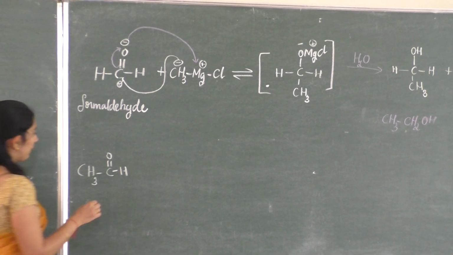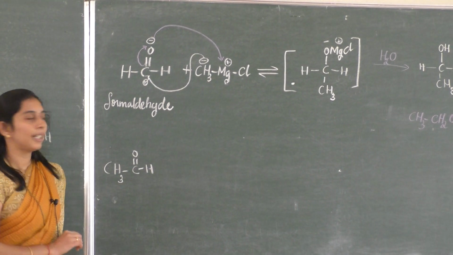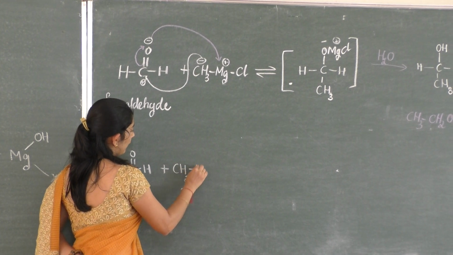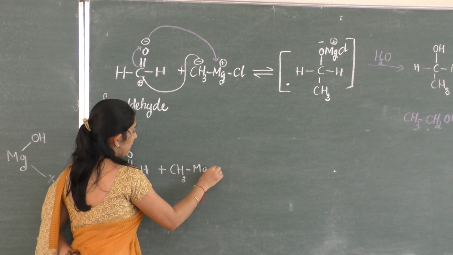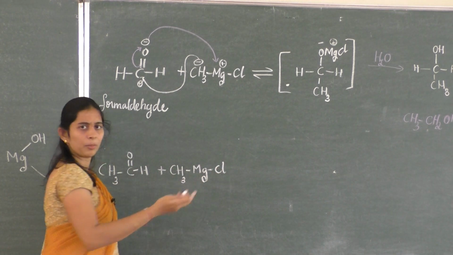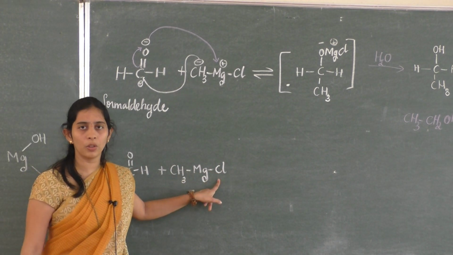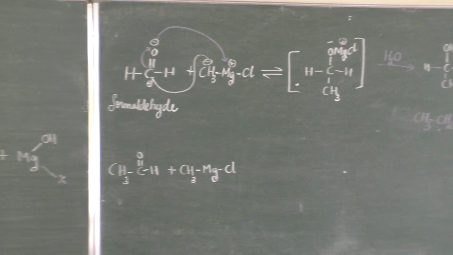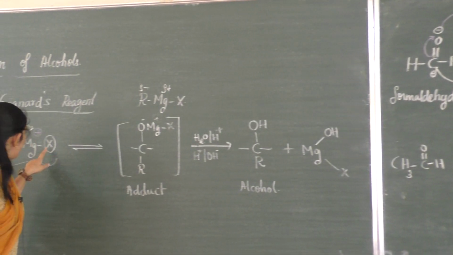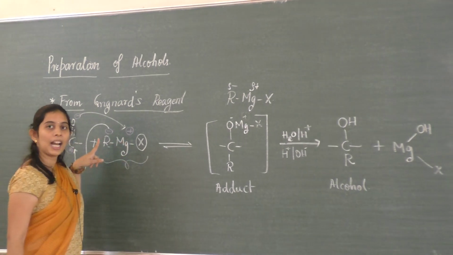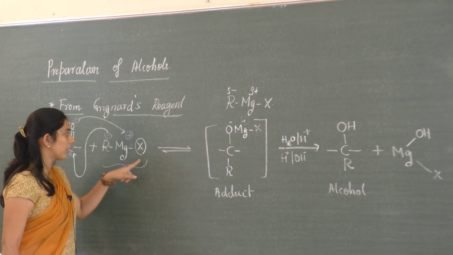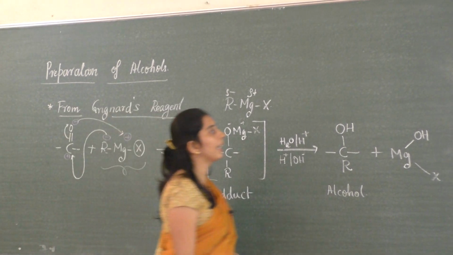When acetaldehyde is treated with the Grignard reagent, I will take the same Grignard reagent, CH3MgCl. You can take Cl or bromide, any; X is a halogen. In RMgX, R is an alkyl group and X is a halogen. We know this already.